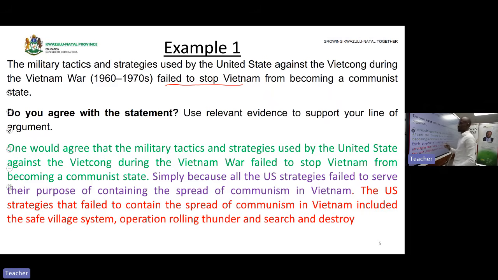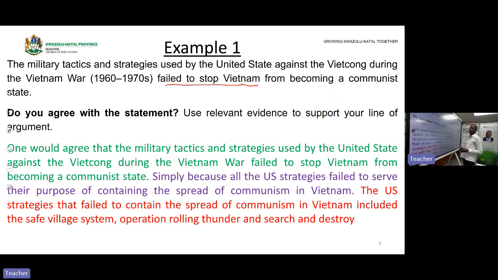Here's now a question. Remember, we said we have a question of do you agree? Do you agree with this statement? Already in your mind, you know that all the strategies used by the USA became a failure. So the statement says the strategies failed to stop Vietnam. Basically, this statement is telling you that the strategies failed, which is correct. So a learner needs to agree with this statement because it confirms that indeed the military strategies of the USA failed